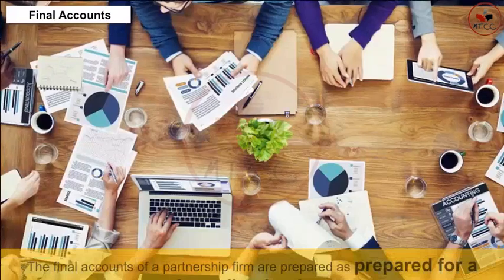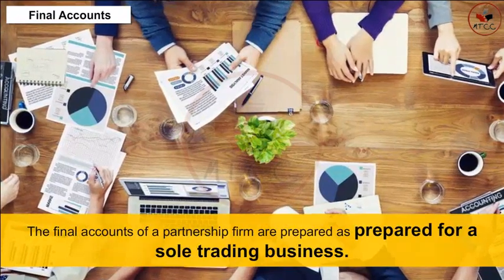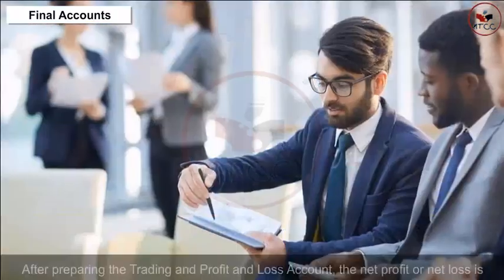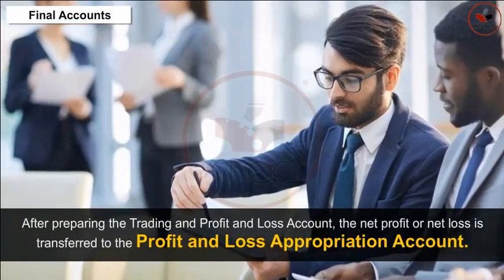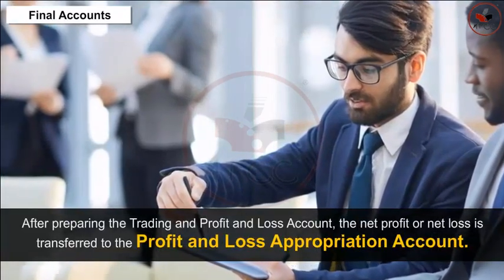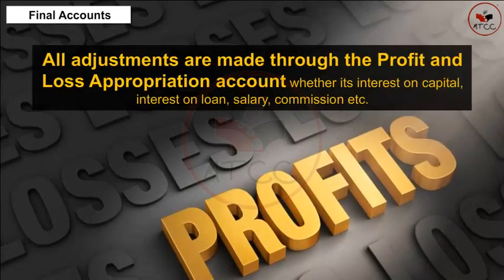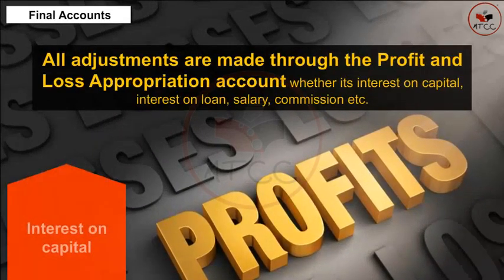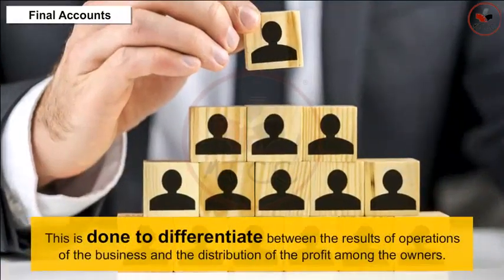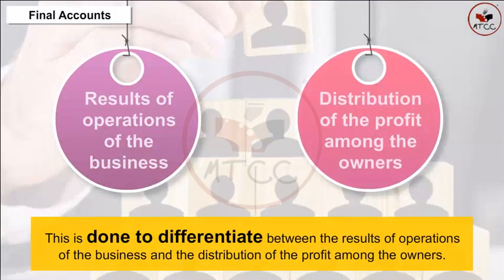Final accounts. The final accounts of a partnership firm are prepared as prepared for a sole trading business. The only difference is the distribution of profits amongst the partners. After preparing the trading and profit and loss account, the net profit or net loss is transferred to the profit and loss appropriation account. All adjustments are made through the profit and loss appropriation account, whether it's interest on capital, interest on loan, salary, commissions, etc. This is done to differentiate between the results of operations of the business and the distribution of the profit among the owners.